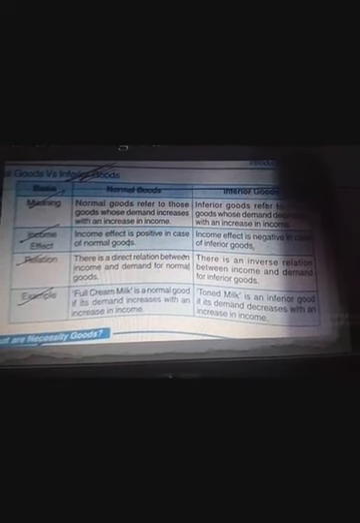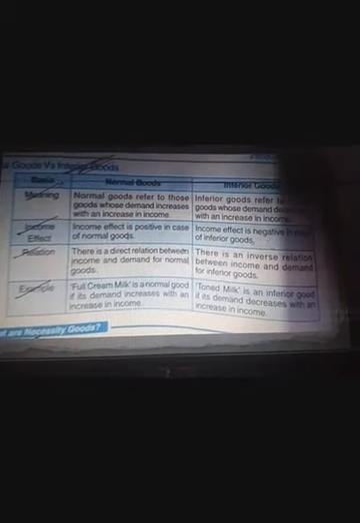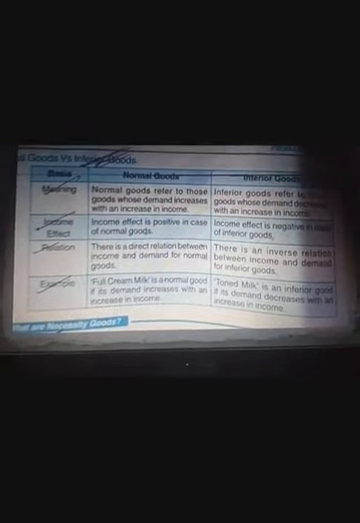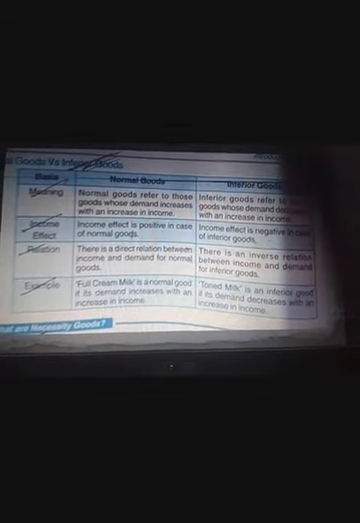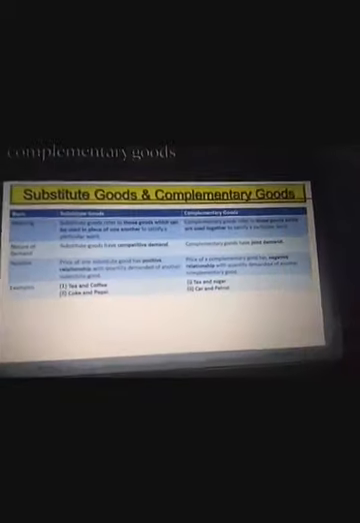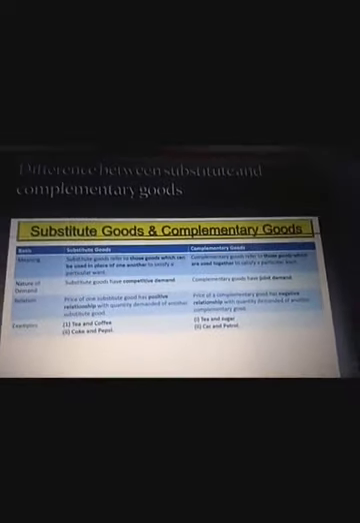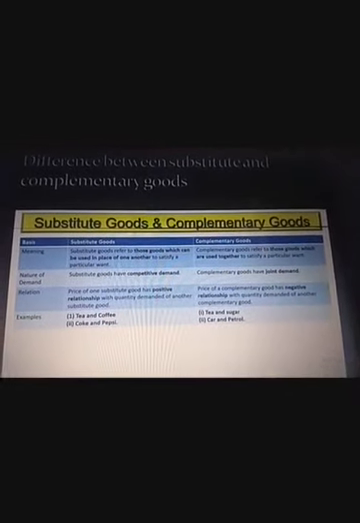In case of normal good, as the income rises, the demand for the normal good also rises. So income effect is positive. In case of inferior good, it is negative. If I talk about the relation between normal good and income, there is a direct relation, and in case of inferior good, there is an inverse relationship. Example is given as full cream milk and toned milk. So this is clear.